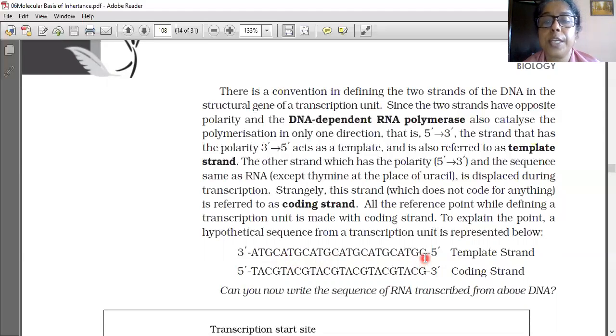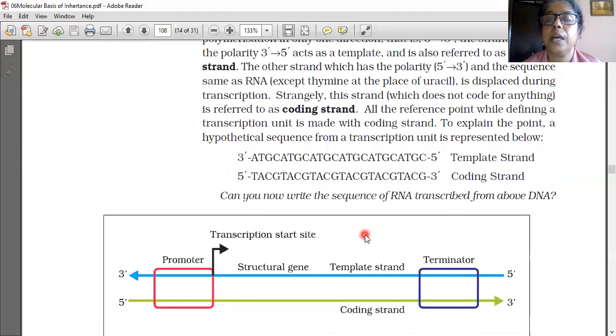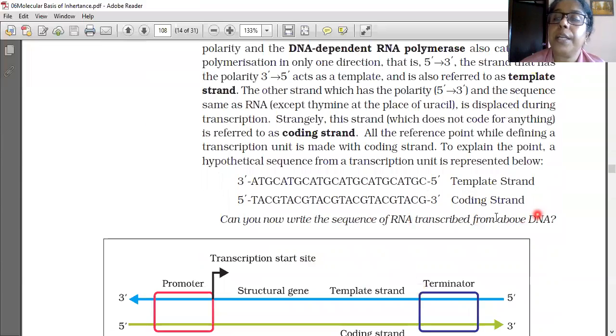Like that you have to write, and then you will get the RNA coding. Can you now write the sequence of RNA? You have to write from the template strand only. Instead of adenine, what will come in RNA? Uracil. Thymine to adenine. Guanine to cytosine. Cytosine to guanine. Like that you have to write up to here only.